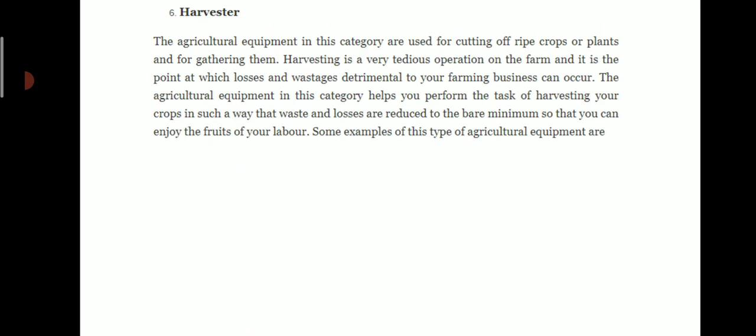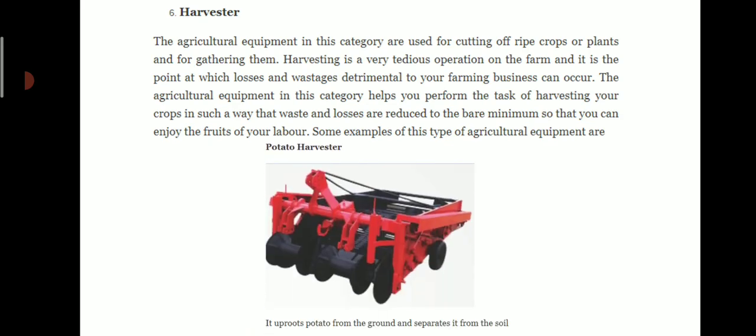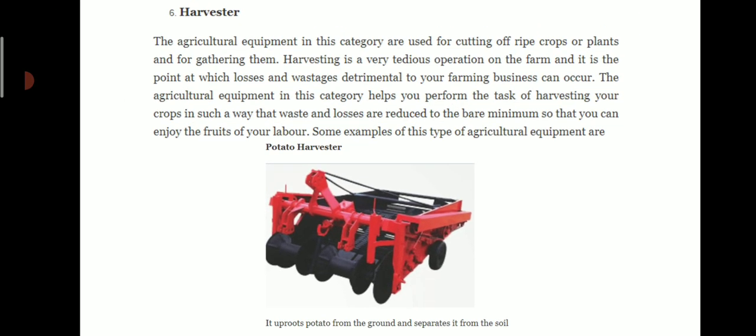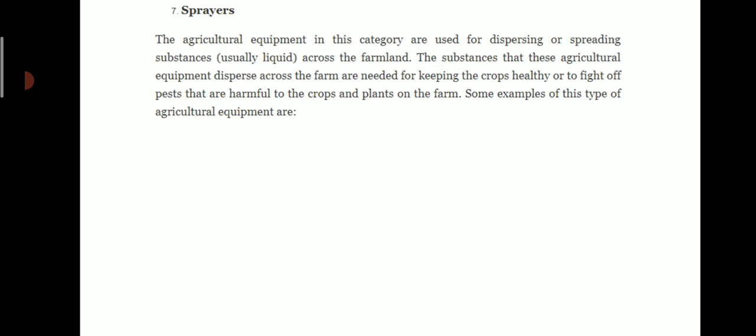Harvesting is a very tedious operation on the farm and it is the point at which losses and wastages detrimental to your farming business can occur. The agricultural equipment in this category helps you perform the task of harvesting your crops in such a way that waste and losses are reduced to the bare minimum so that you can enjoy the fruits of your labor. Some examples of this type of agricultural equipment you can see here. Potato harvester. So, it uproots potatoes from the ground and separates them from the soil. So, this is a popular harvesting equipment.